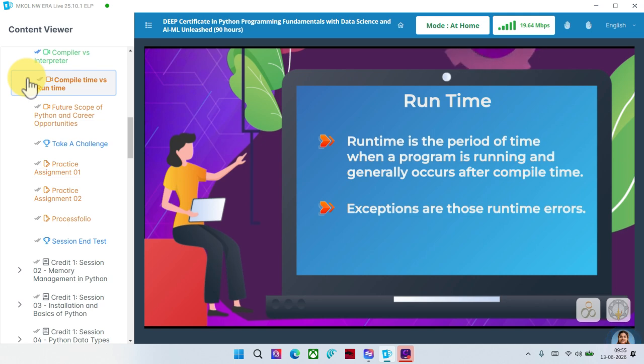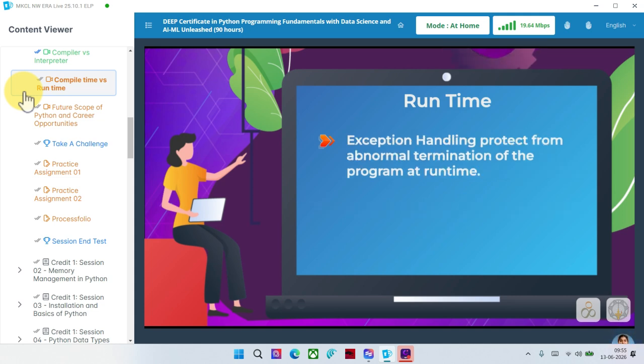Exceptions are those runtime errors which can be handled programmatically in the application itself. Exception handling protects from abnormal termination of the program at runtime. We will learn exception handling in detail in coming sessions.